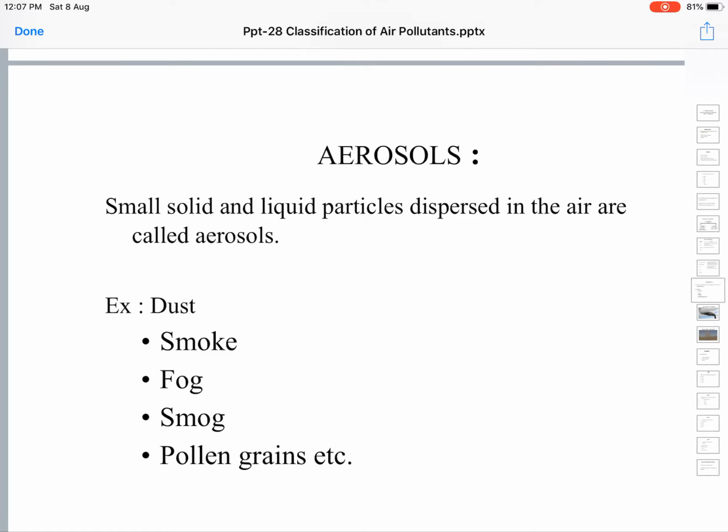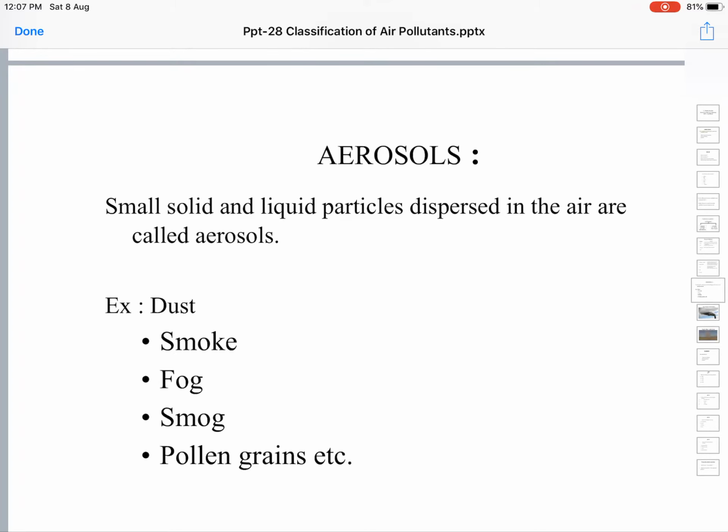We know fog, especially during winters. In peak winters, in the early hours you cannot see through the air because a slight white layer will be formed. This is called fog. It reduces the visibility.